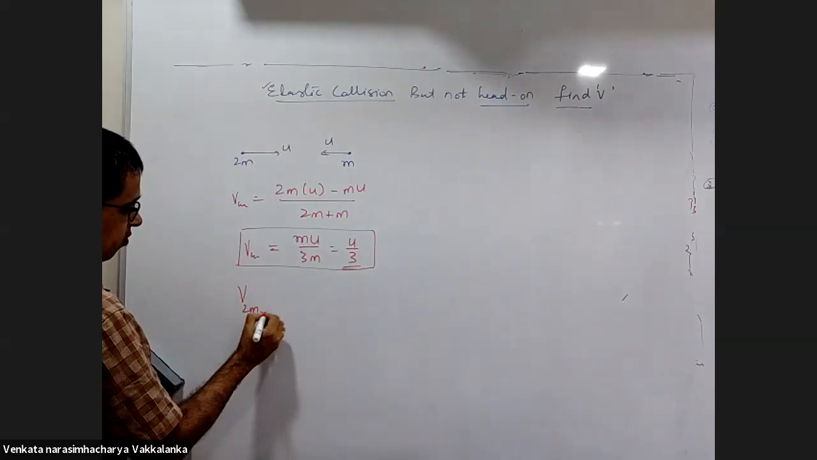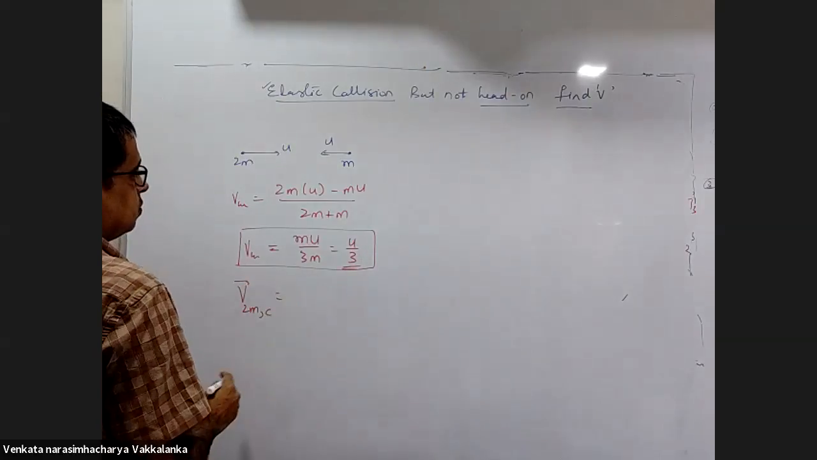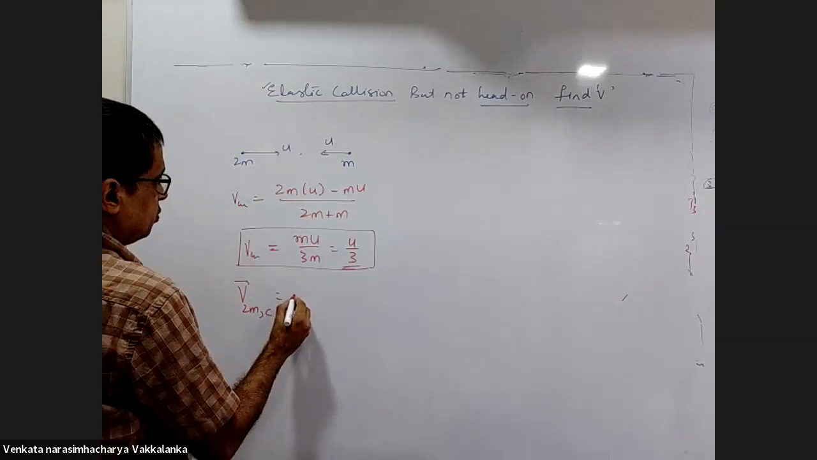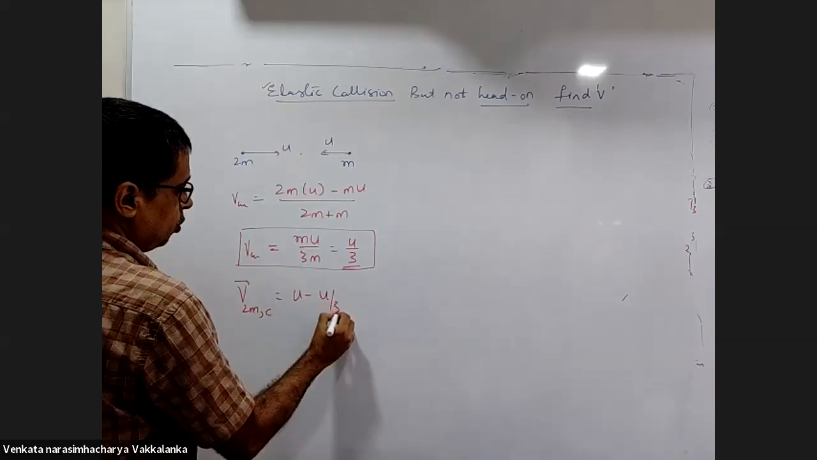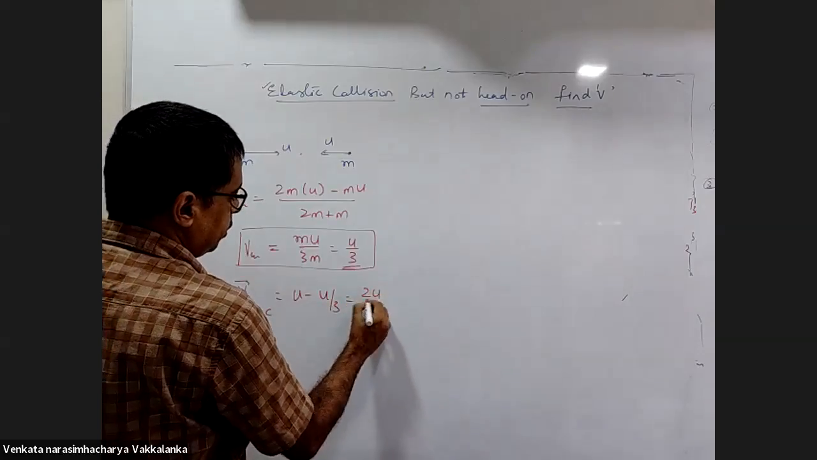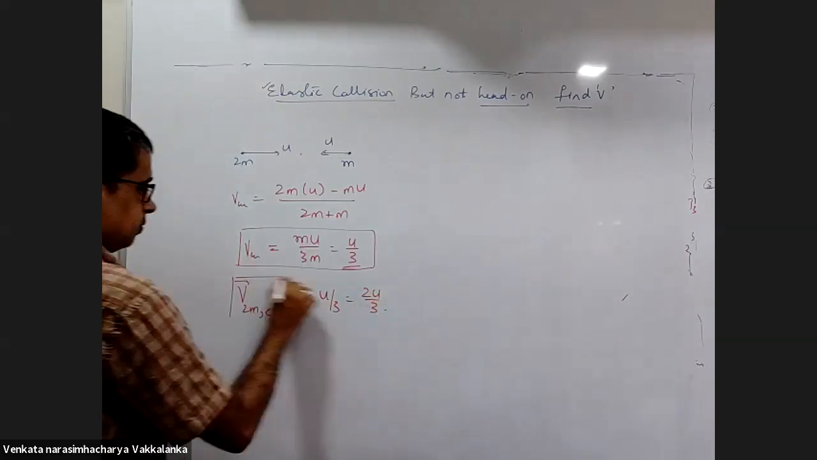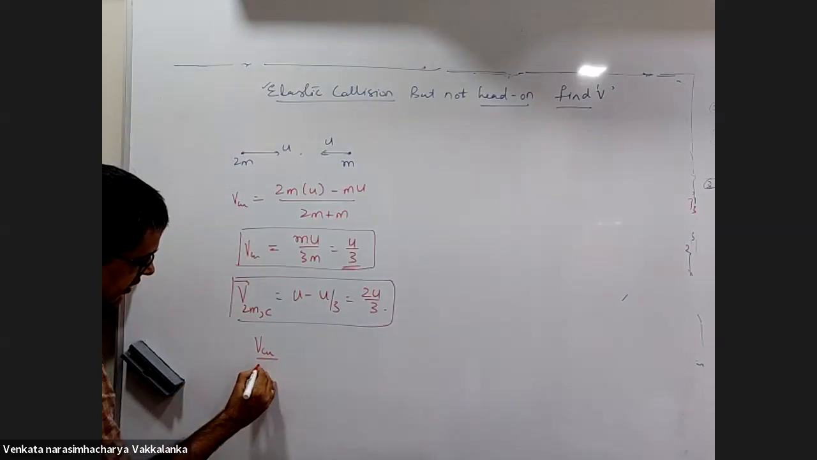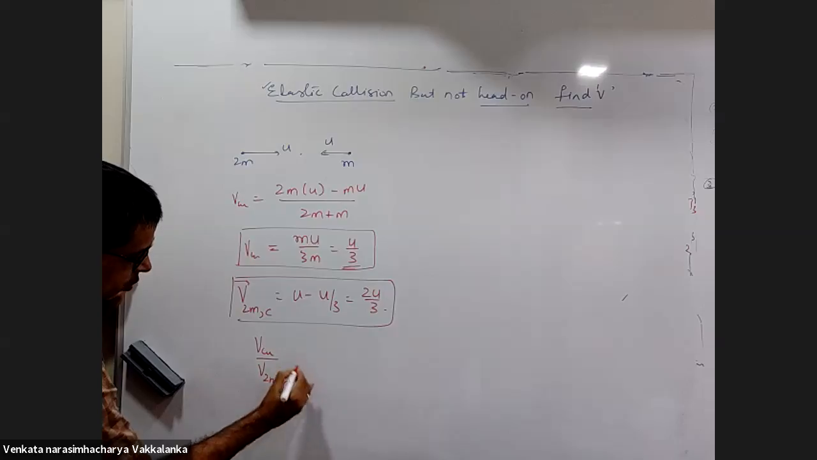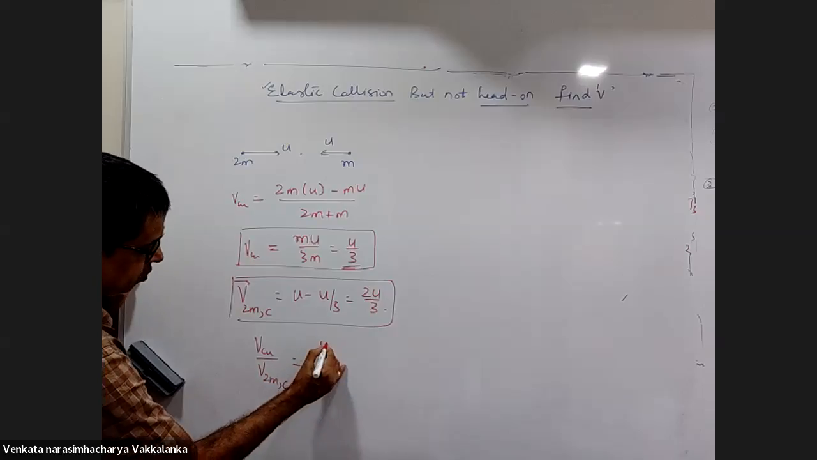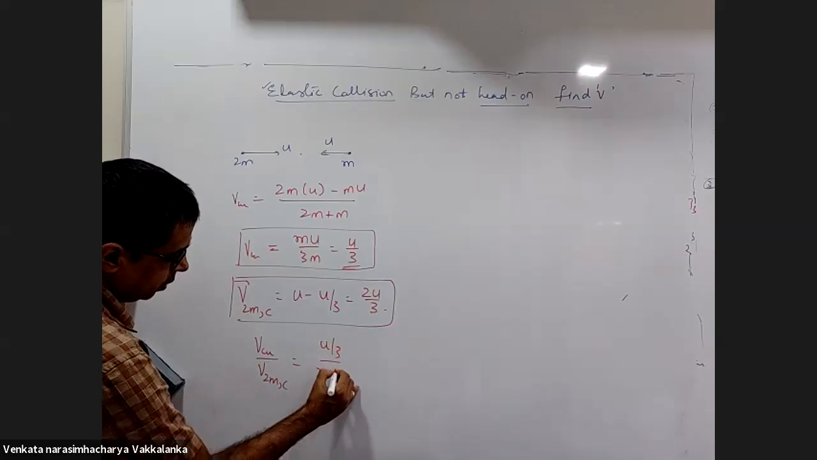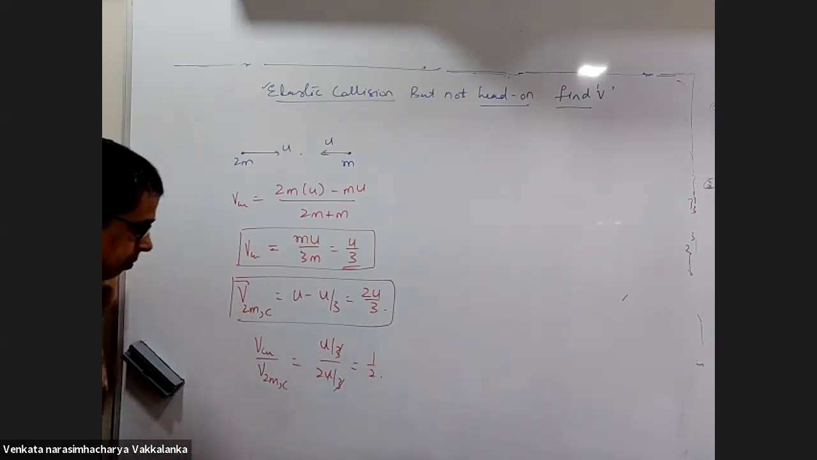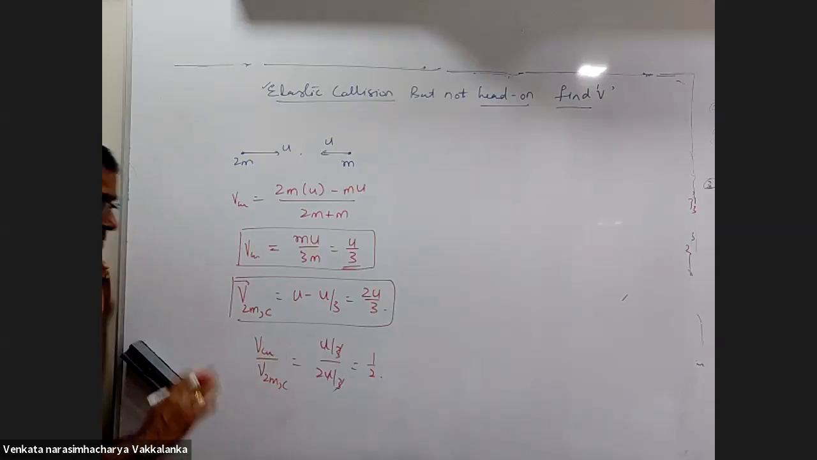Velocity of 2m with respect to center of mass is u minus u by 3. This will be 2u by 3. Divide both. Velocity of center of mass is u by 3, velocity of 2m with respect to center of mass is 2u by 3, u and u will go. This is 1 by 2. That means VCM is less than.